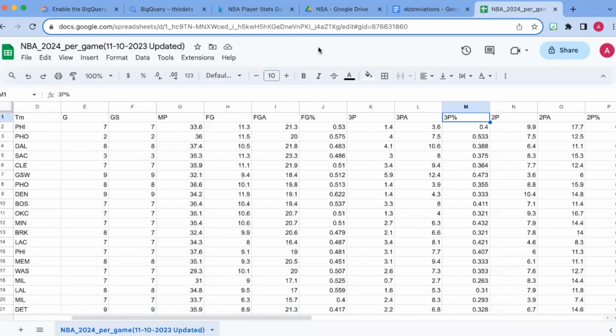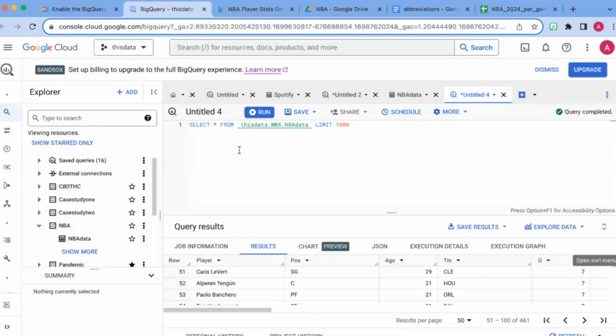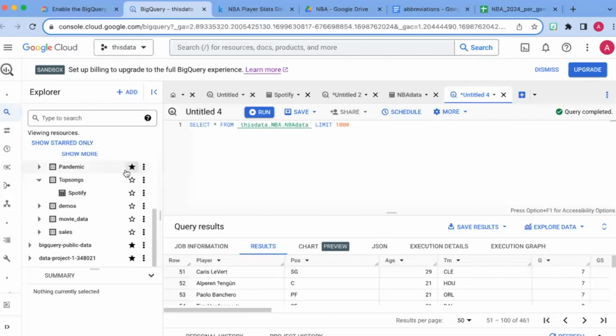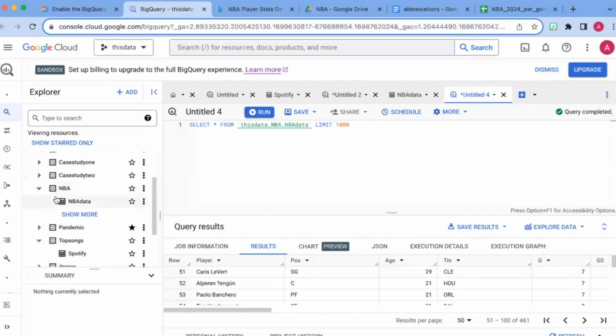So from there on, you're going to hate me for this. I don't necessarily clean the data up front right after I download it onto Google Sheets, but what I like to do, I will go to Google BigQuery and I end up making a data set name, which I've called NBA. You can see some of my other ones like Spotify down here too. But I ended up putting together a table called NBA data with the CSV file.